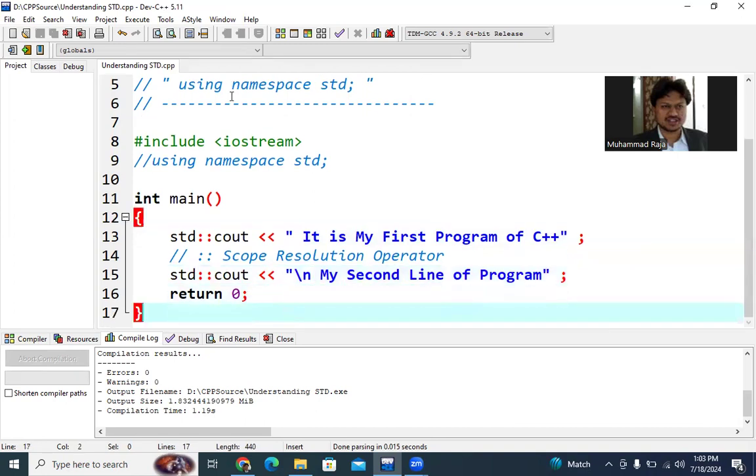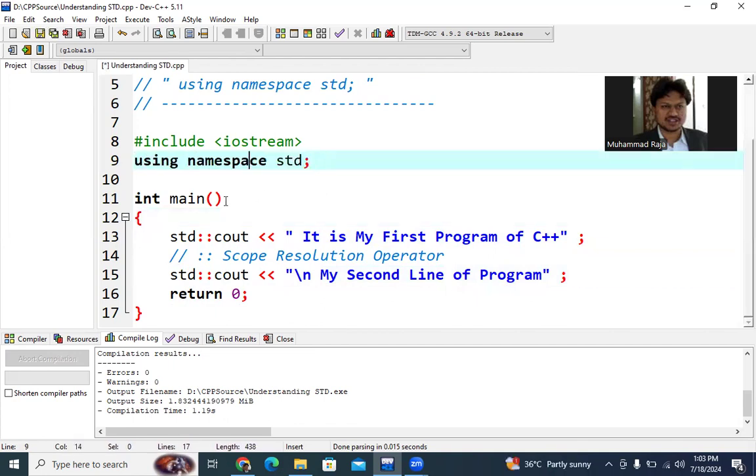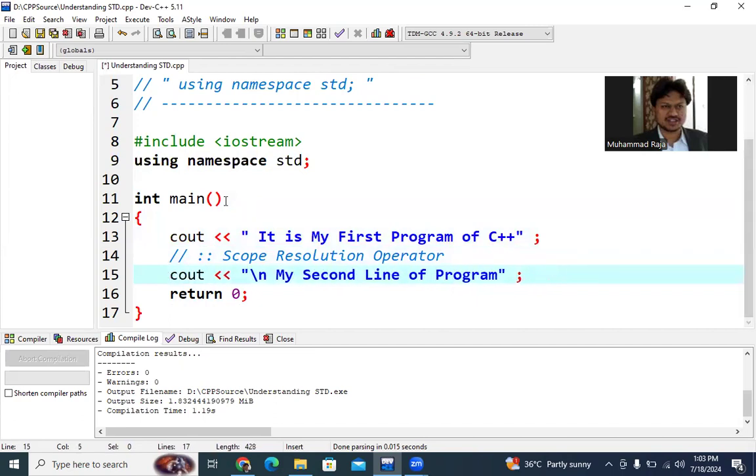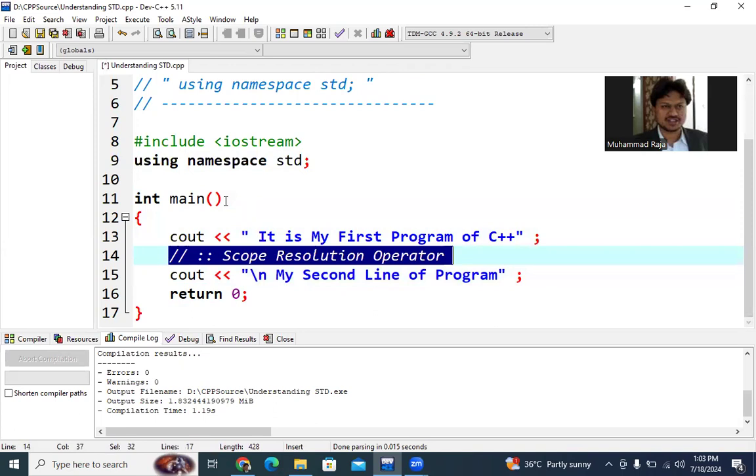But as many times as we use cout or any other operator, all the time we have to write that std. So I keep repeating that thing. Instead of that, if we give a macro here, using namespace std, there is no need of that. You don't need to type these things again and again. Put that in your memory.